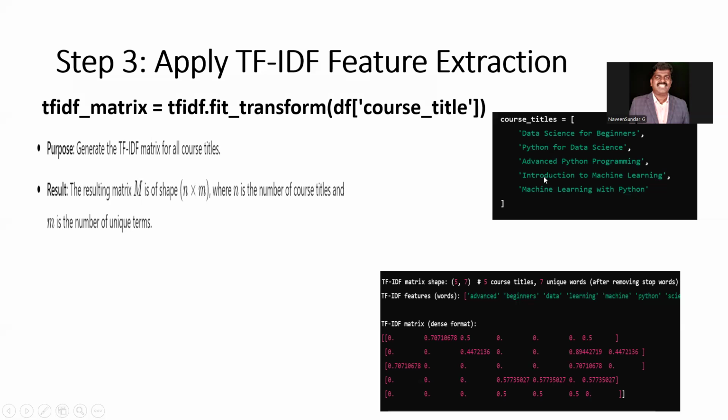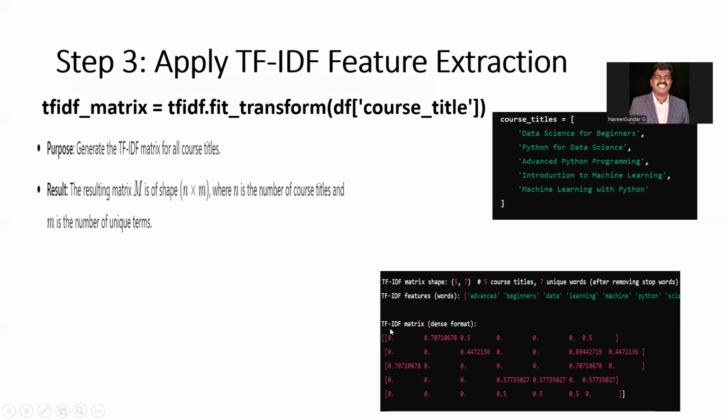Data science, 1 time. Beginners, 1 time. But the synonyms are introduction and beginners. Likewise, it is going to find out how we can group them together, and this is how we have to write the code for a better recommendation system. So what we are doing here is converting it into the matrix format.